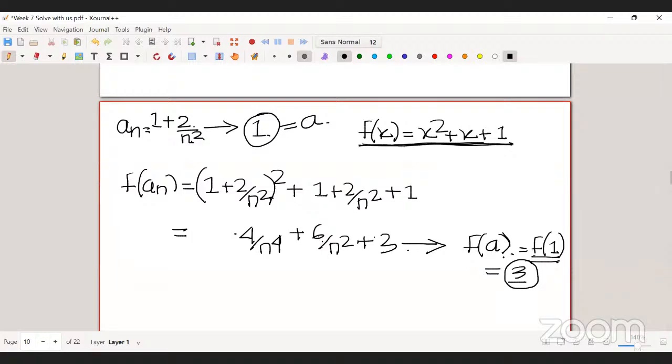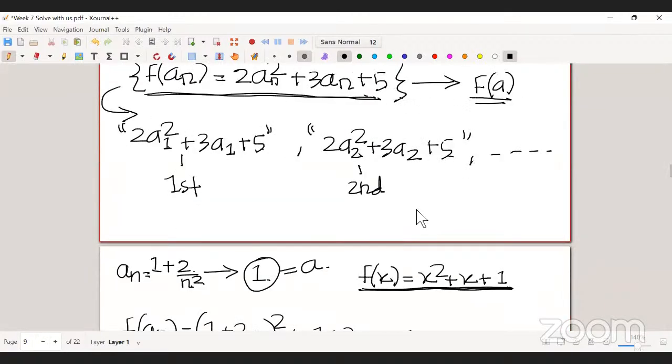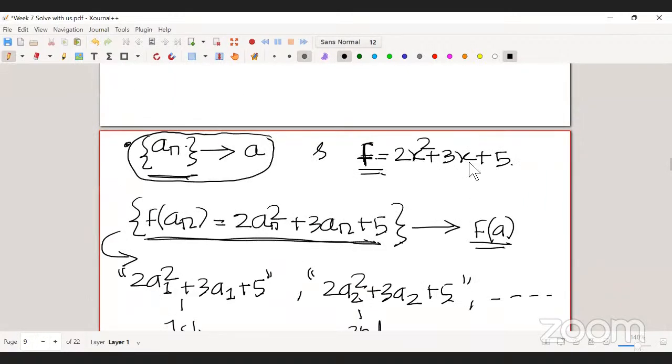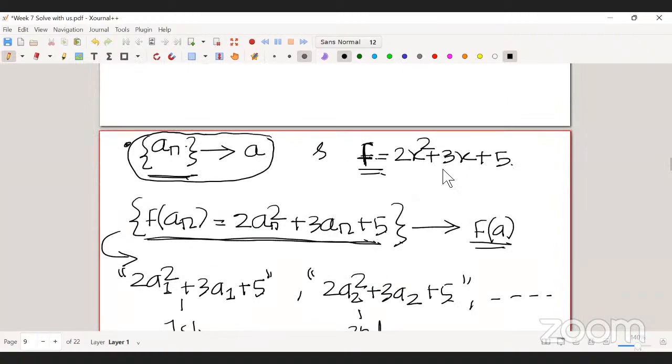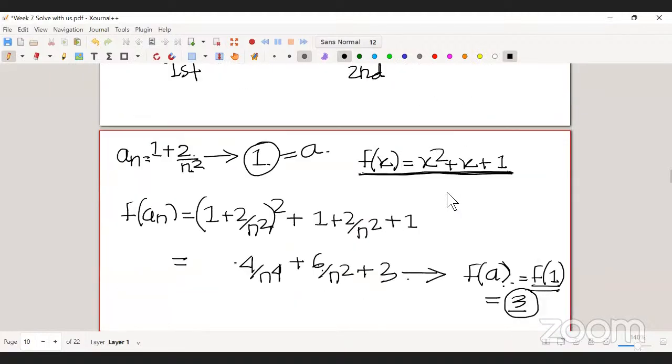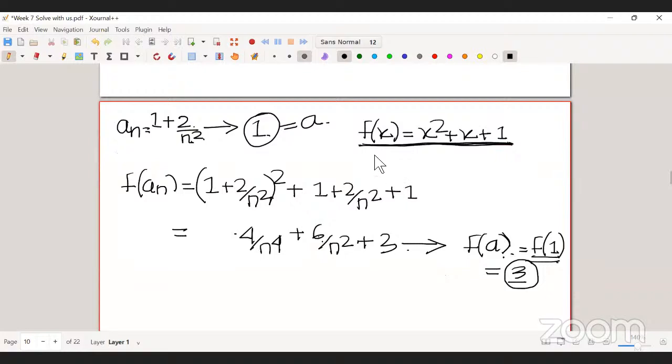Okay, sorry, this is a new f, so don't consider the previous one. Even if you consider the previous one, you won't get 13. Here the f of x is basically x square plus x plus 1. So once you put x equal to 1, you will get 3. Okay, sir.